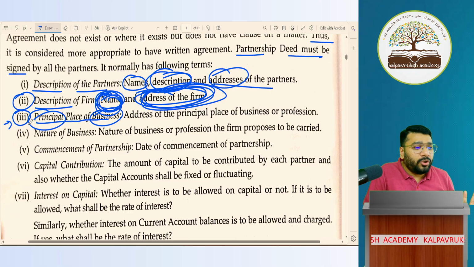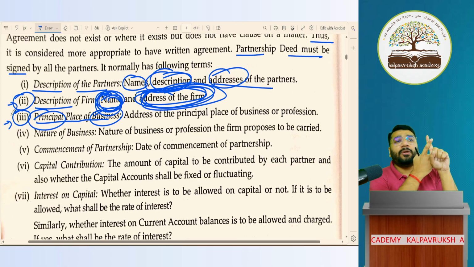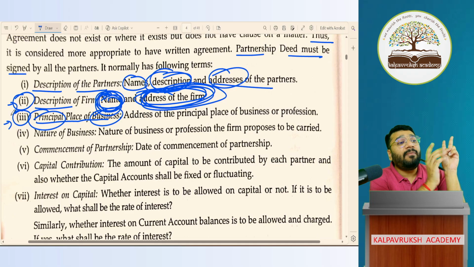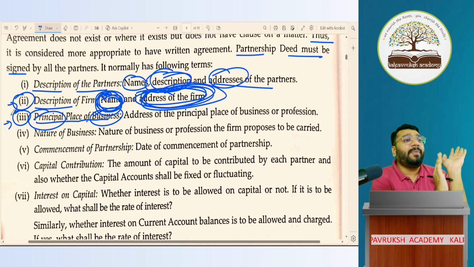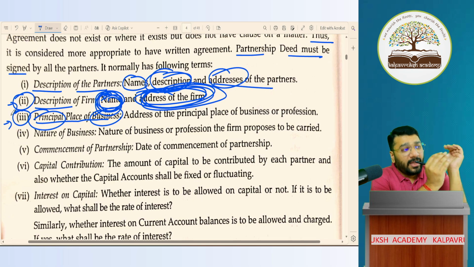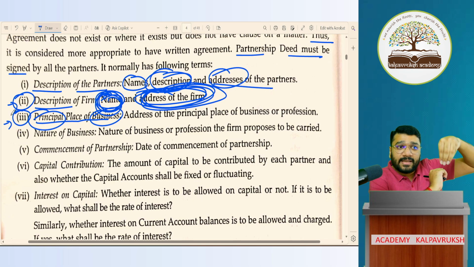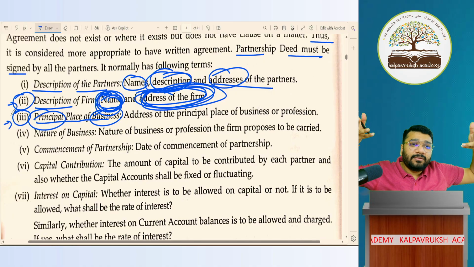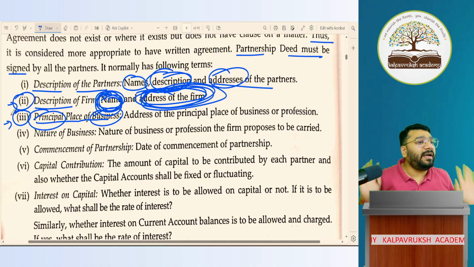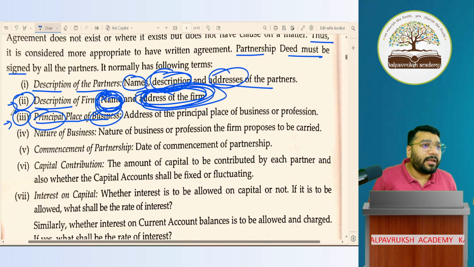In short, what we want to know is, in the second point, I should know the firm name. Next, I should know the firm address. Whether this firm address is the principal place or not, you have to mention. If it is the principal place, then mention in the document that the firm's address and principal place are both the same. If it is different, give two different addresses also. Both are allowed. Okay, not okay?